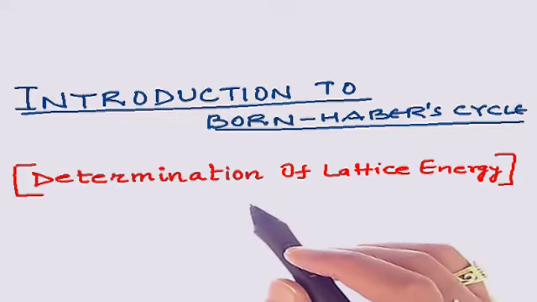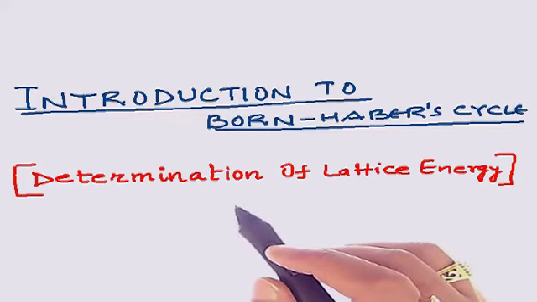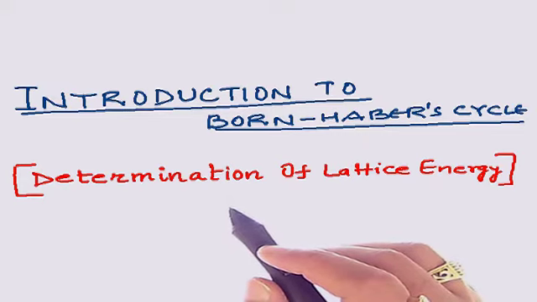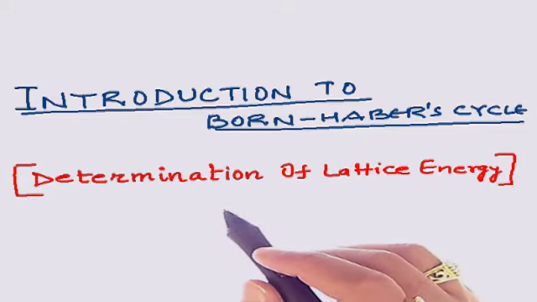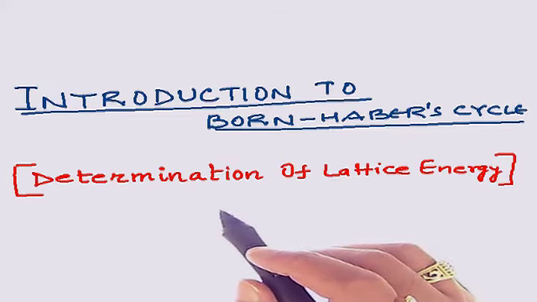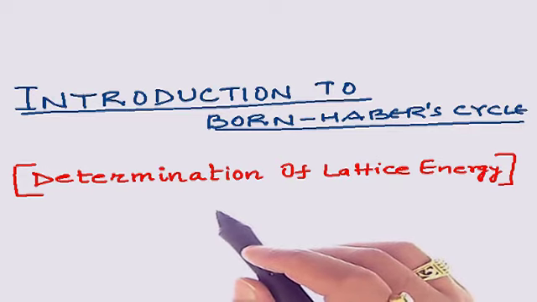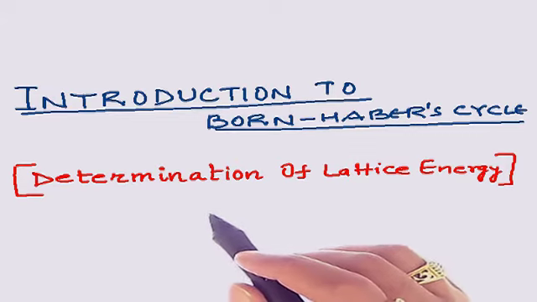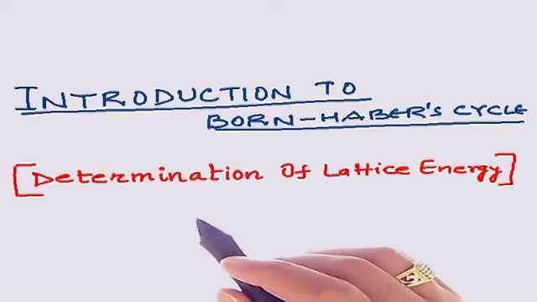So students, in the last section we have discussed the mechanism of ionic bonding, where we had several steps. At the end of the mechanism, we dealt with a word that was lattice energy. Now, in this section, we shall be dealing with how we can determine the lattice energy during any ionic bonding.